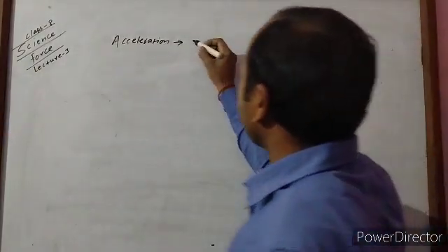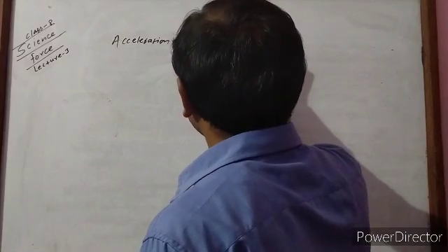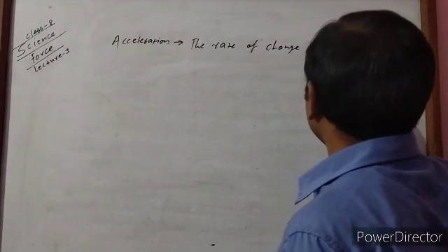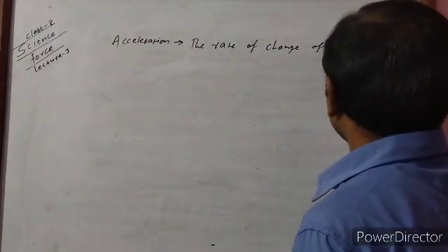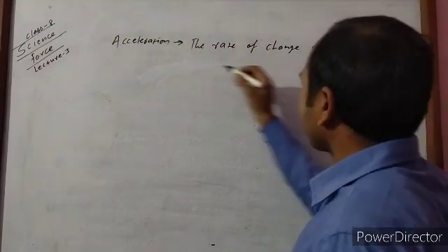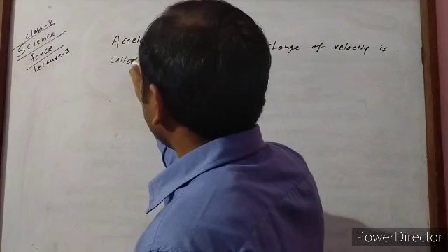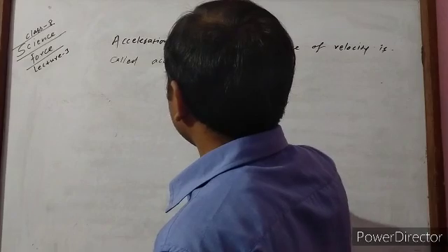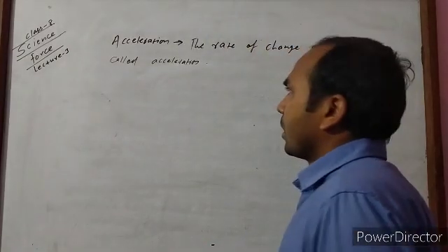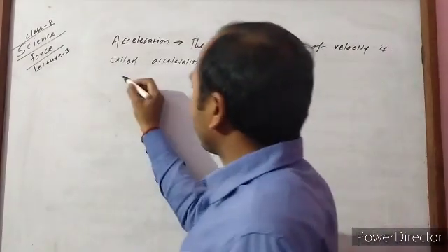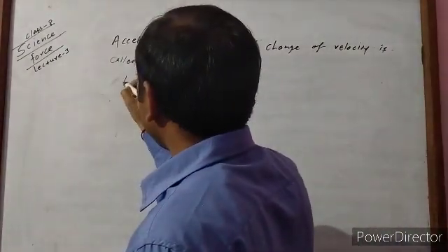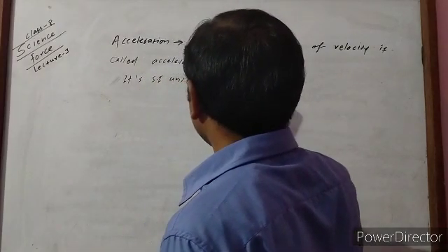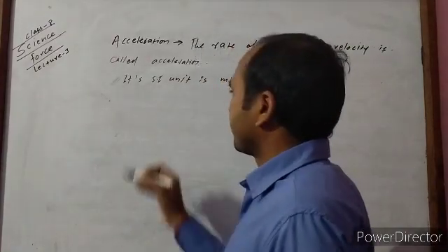And so here acceleration means the rate of change of velocity is called acceleration. And acceleration is a vector quantity, and its SI unit is meter per second square.